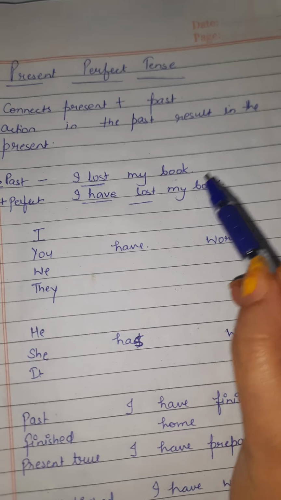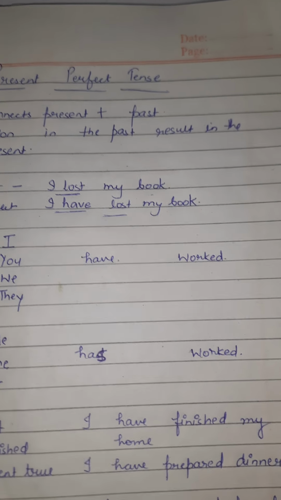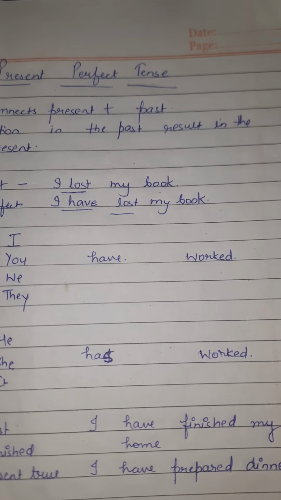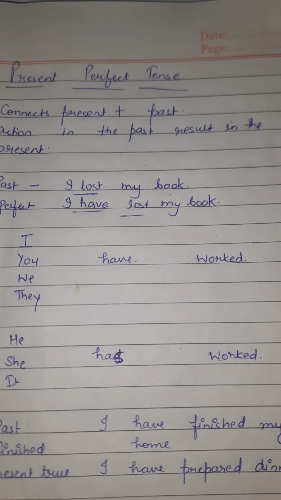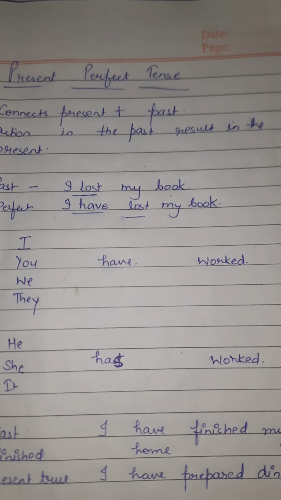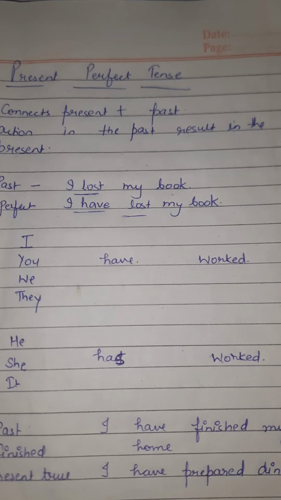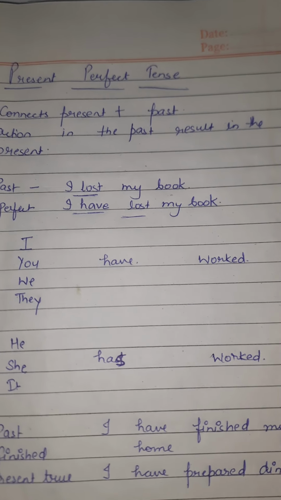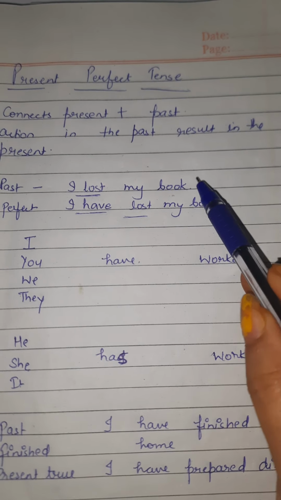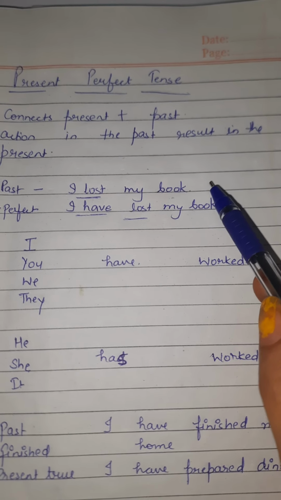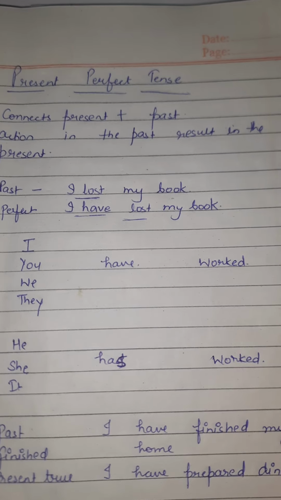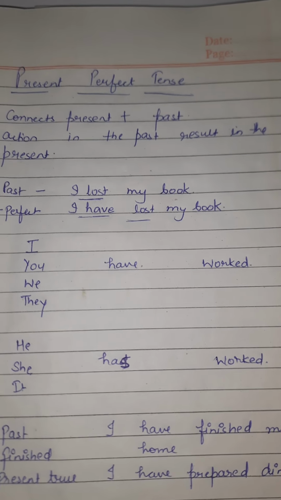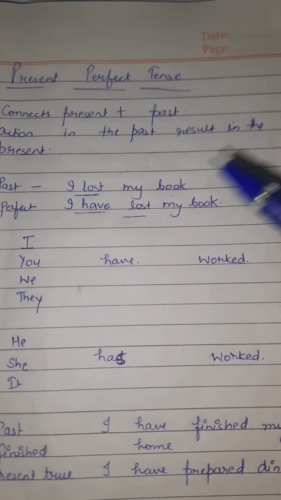I lost my book means I lost my book some days ago, but maybe I found it afterwards. I lost my book on Monday and I found it on Tuesday, maybe on Wednesday. This action does not have any effect in the present. It doesn't mean that your book is still missing.